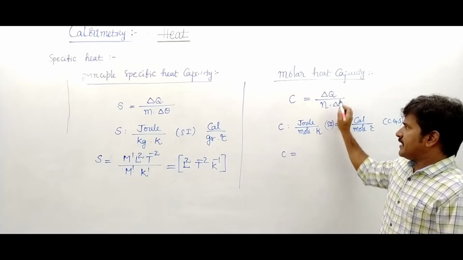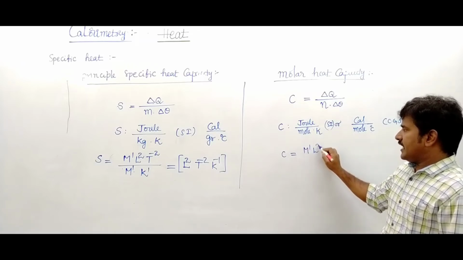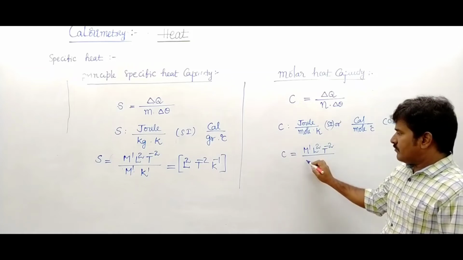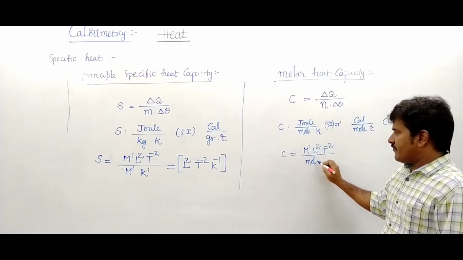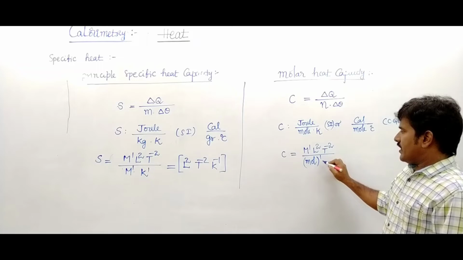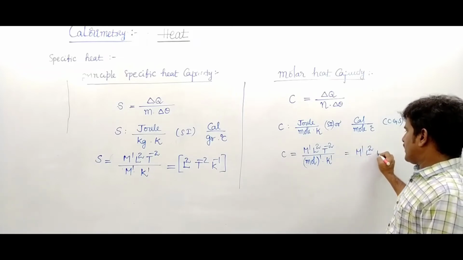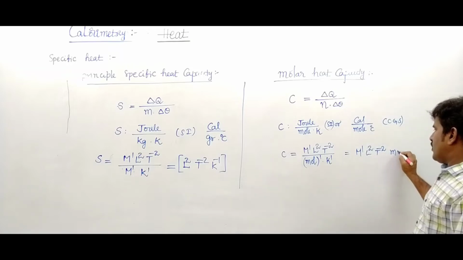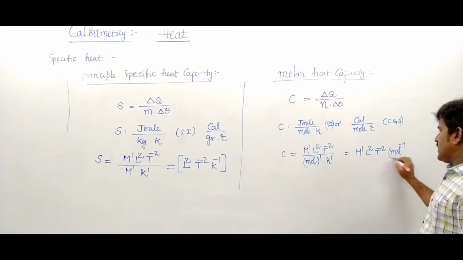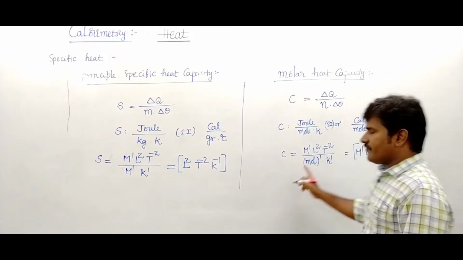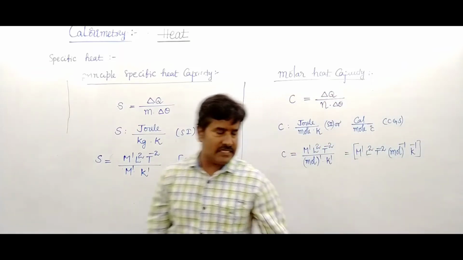The dimensional formula of molar heat capacity is heat, M1 L2 T power minus 2, upon mole power 1 and K power 1. This is written as M1 L2 T power minus 2 mole power minus 1 K power minus 1. This is the dimensional formula of molar specific heat.